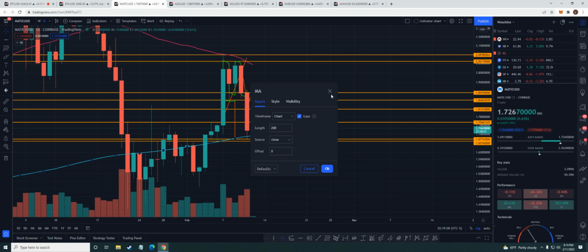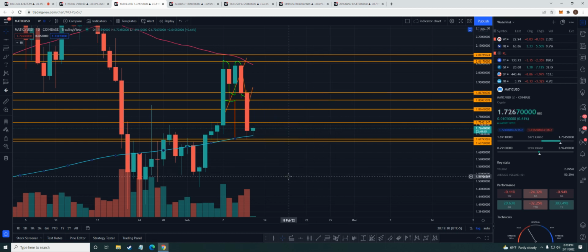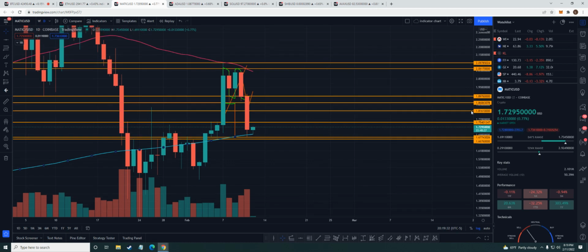Okay, so that's how you get that moving average, and that's holding up right now, coming in right around the 169 area. So let's see if that holds up. That would be nice. That would be a great line of support. So as long as that holds, as long as we stay above that, we're looking okay. And I would look for a little bit more bullish action.